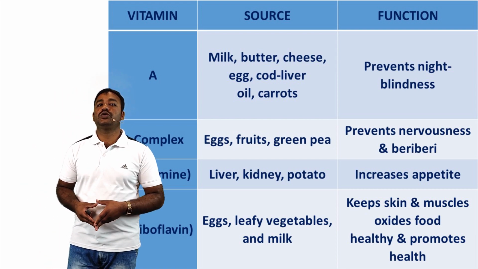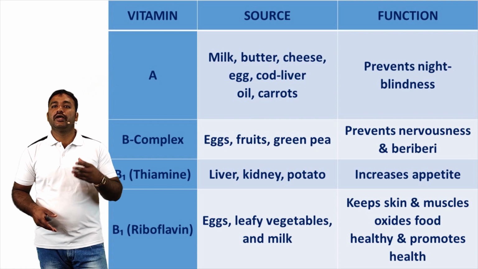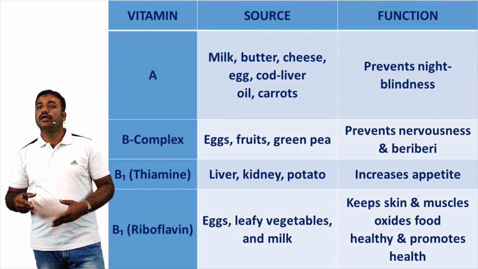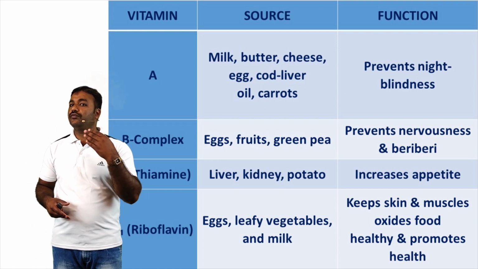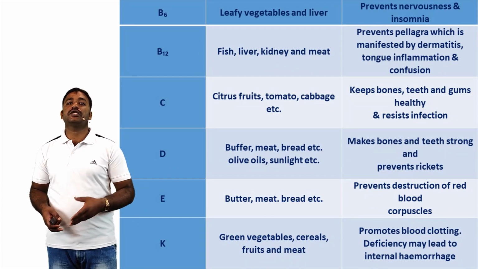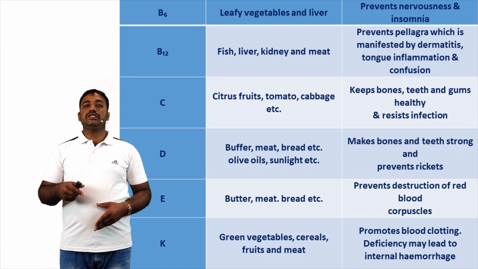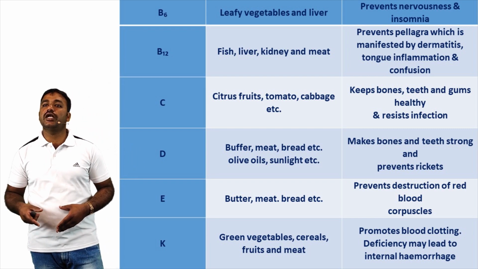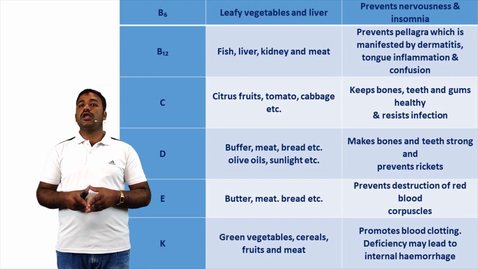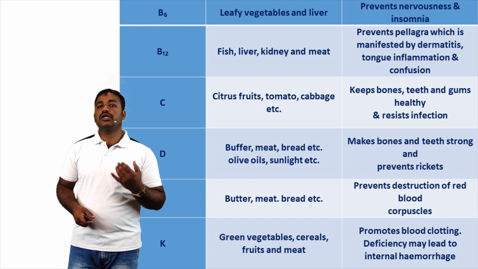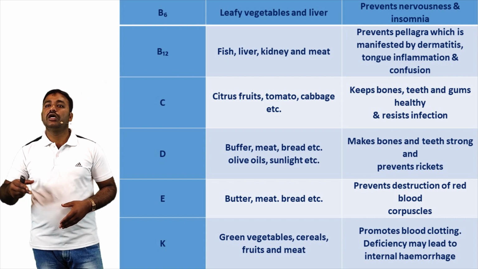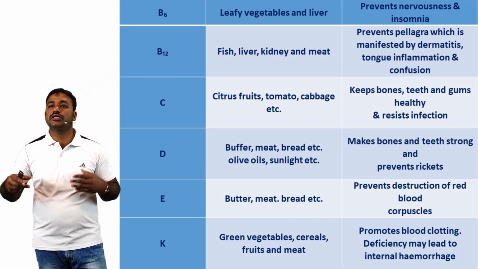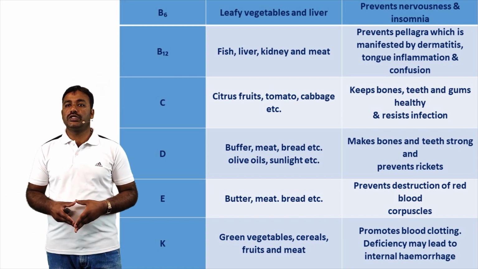Next, B2, riboflavin: eggs, leafy vegetables, and milk. Function: keeps skin and muscle healthy, promotes health. Next, B6. B6 source: leafy vegetables and liver. Function: prevents nervousness and insomnia. Next, B12 source: fish, liver, kidney, and meat. Function: prevents pellagra, which is manifested by dermatitis, tongue inflammation, and confusion.